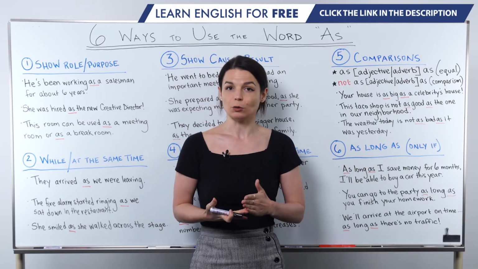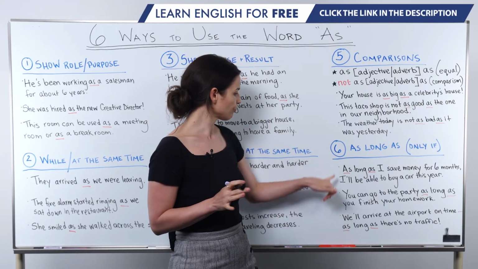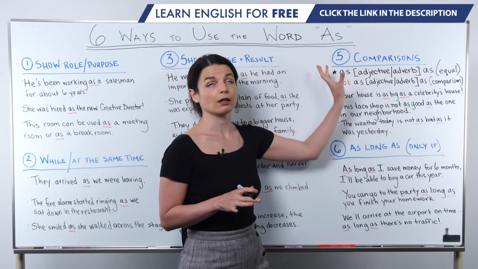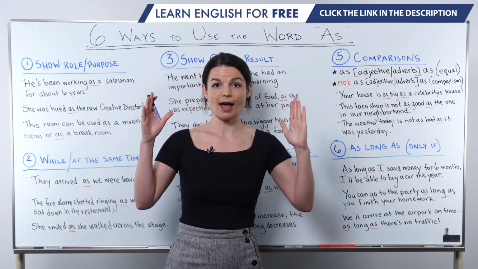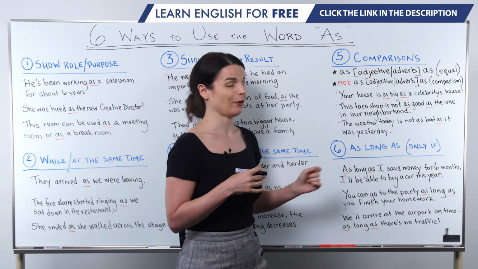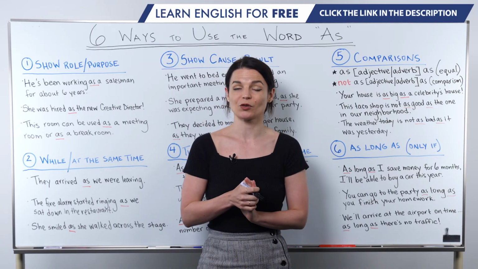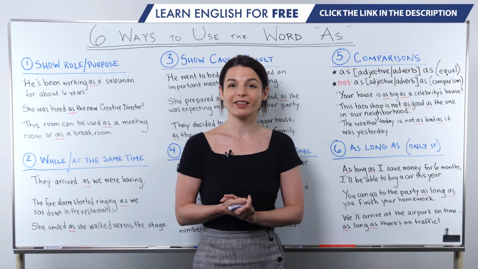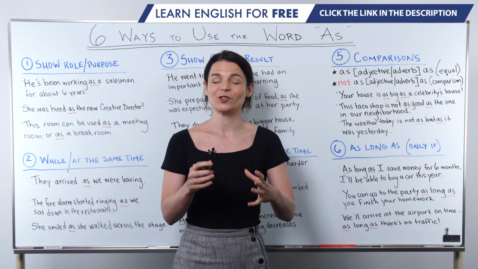We understand this as only if, and I hope that this helps you to see the different positions in the sentence that as long as takes in comparison to the comparative form of as long as. So pay attention to the location of as long as to help you understand whether it's a comparison or it's an only if construction. Okay, great. So those are 6 different ways to use the word as. They are very different. There are many very different uses of as, but I hope that this lesson gave you a good introduction to the various ways that we can put as into our sentences.